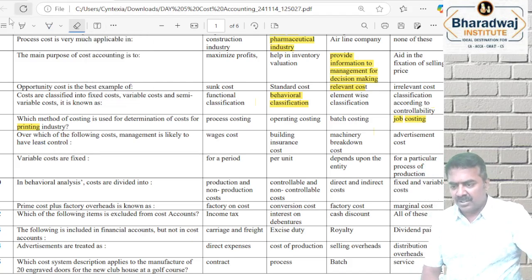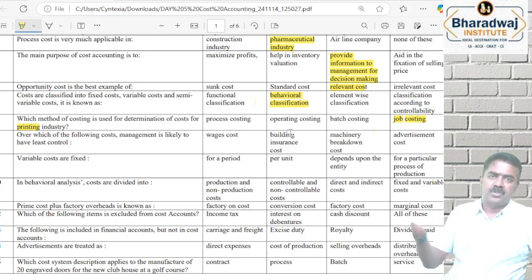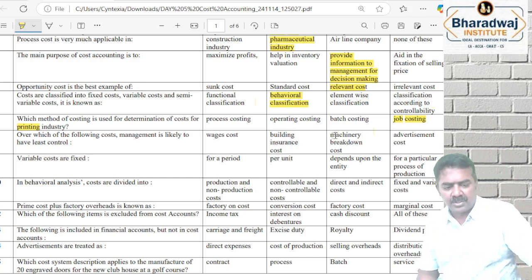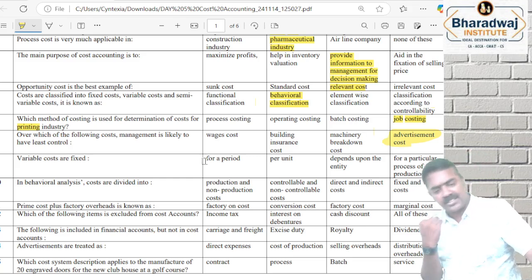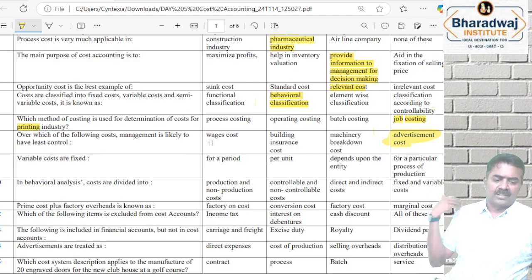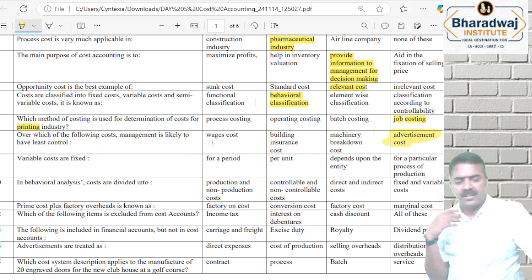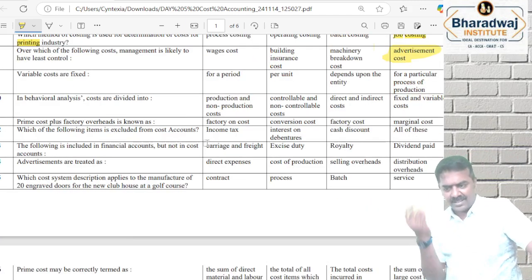Wages cost கண்ட்ரோல் பண்ணிக்கலாம். Building வேணா insurance பண்ணலாம். Machinery breakdown cost can be controlled by proper maintenance. Advertisement cost is fixed by external agencies, அதை நீங்க control பண்ண முடியாது. It will have least control. மற்ற cost எல்லாம் நீங்க alter பண்ணிக்க முடியும். பட் advertisement cost external agencies decide.